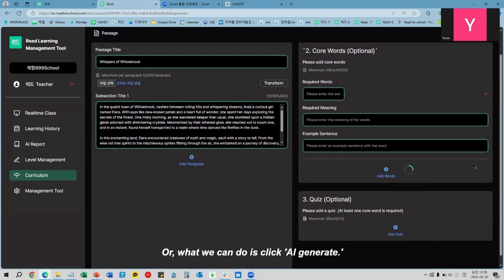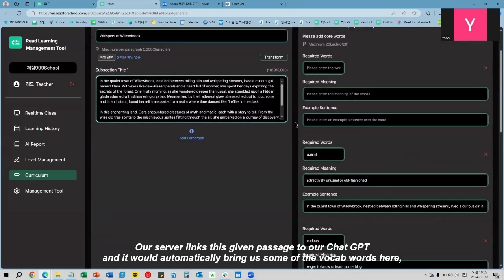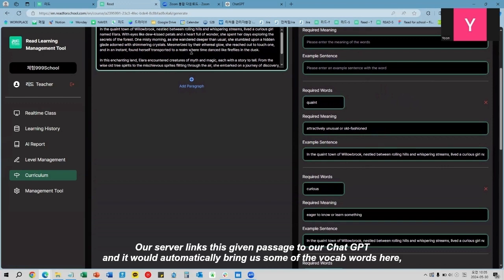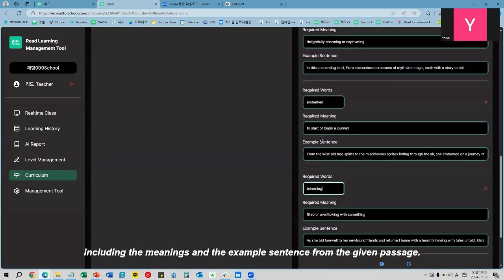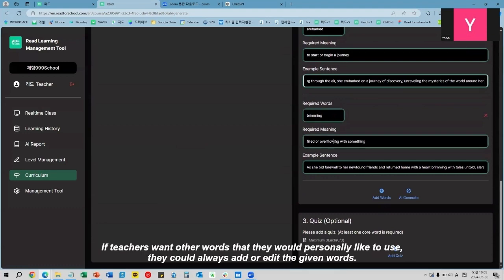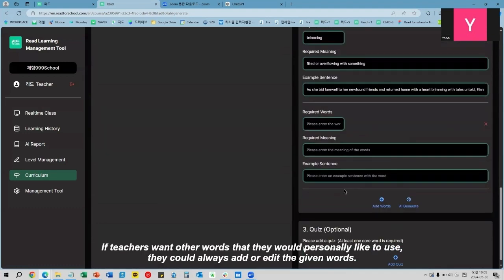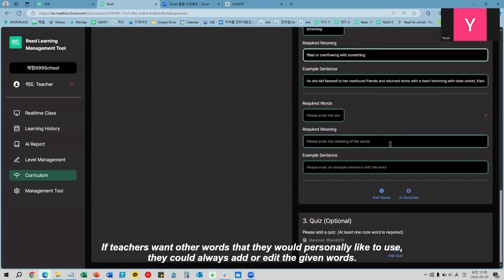That way, our server links this given passage to ChatGPT, and it would automatically bring us some of the vocab words here, including the meanings and the example sentence from the given passage. If teachers want other words that they would personally like to use, they could always add, or they could just type more in here and edit the given words.